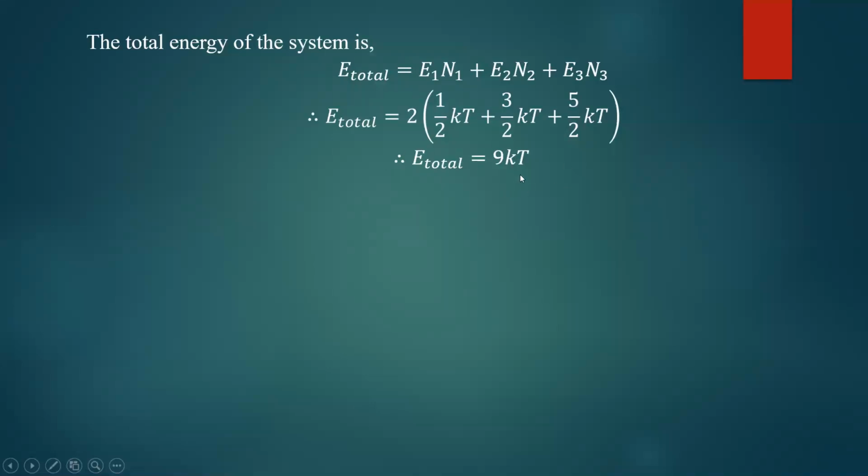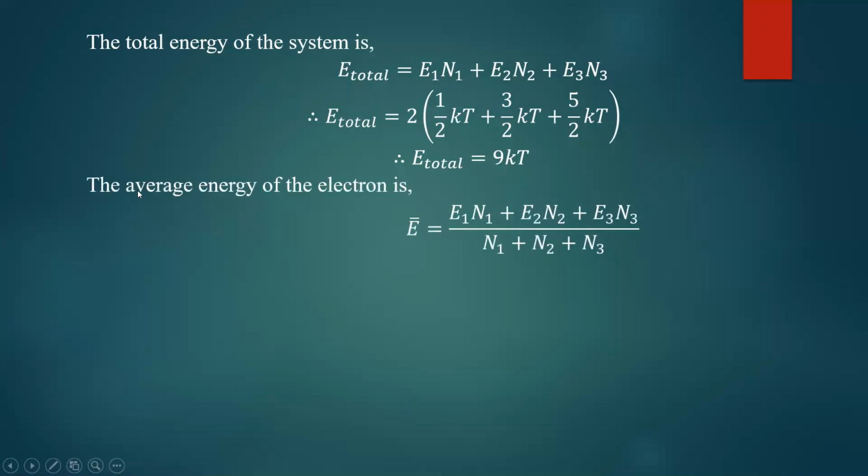Okay, 9 kT. Second question, we have to find the average energy of the particles of the system. The average energy of the electron, E average or E bar, is equal to total energy divided by number of particles. That is very simple, taking the mean value. Total energy of all the particles divided by the total number of particles present.